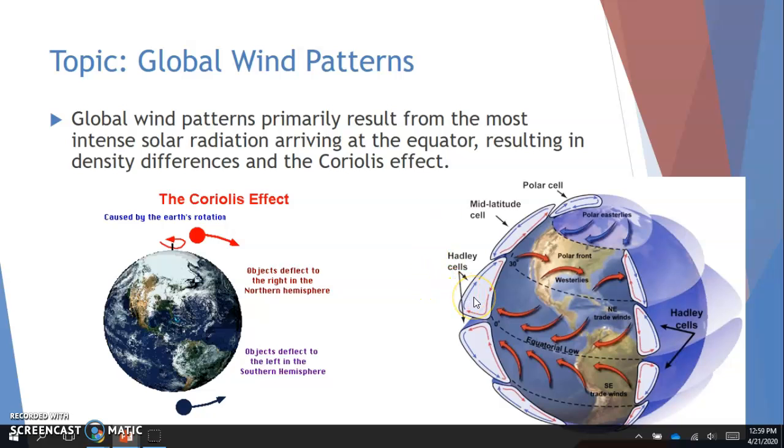But what happens is kind of the same concept with the convection currents in the magma in the Earth's crust, except this time we're talking about air. So all this radiation, right, hits the equator. This air warms up, it becomes less dense, it rises, right? It cools as it travels, and then once it cools, it becomes more dense, falls down, warms up, and it goes in this cycle, right? And this is what pushes our global winds, but also our weather patterns as well.